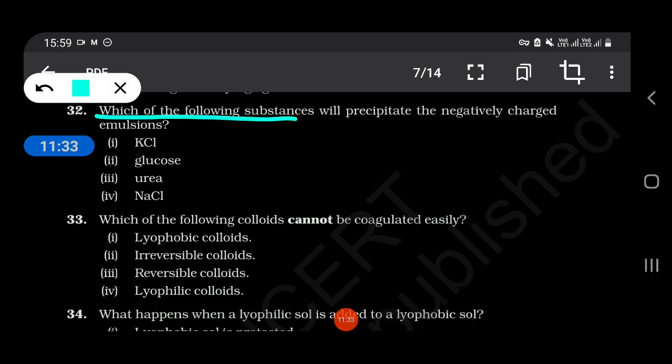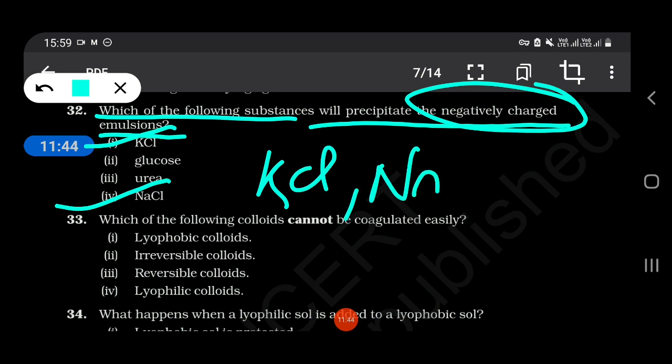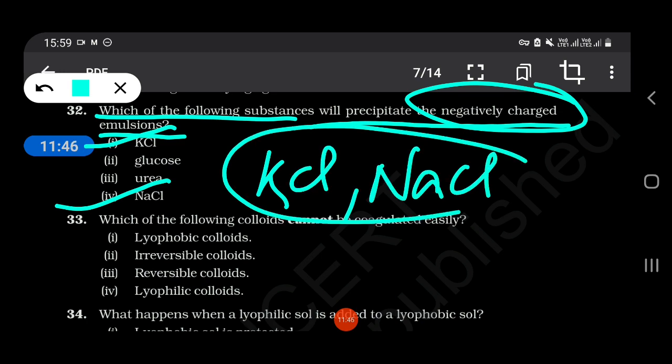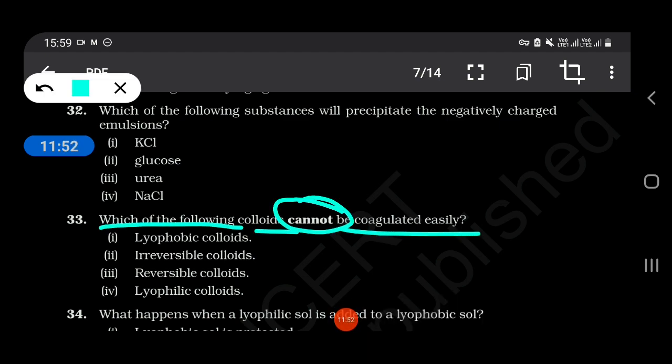Which of the following substances will precipitate the negatively charged emulsions? KCl and NaCl. Which of the following colloids cannot be coagulated easily?